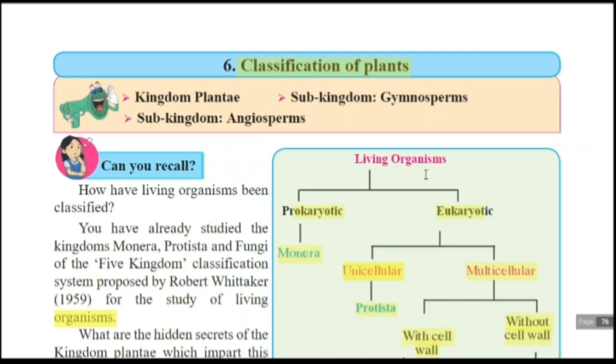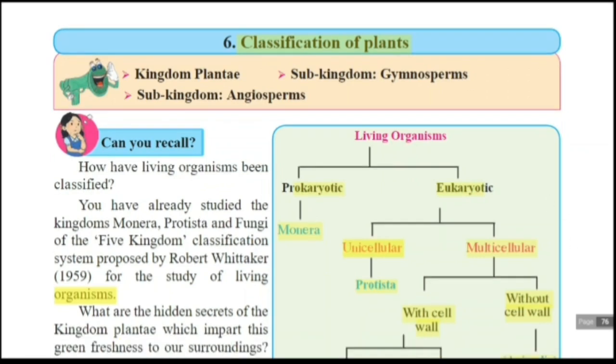Today we are going to start our first lesson of Science and Technology Part 2. The name of the lesson is Classification of Plants. In this lesson, the main contents are Kingdom Plantae, Subkingdom Gymnosperms, and Subkingdom Angiosperms.